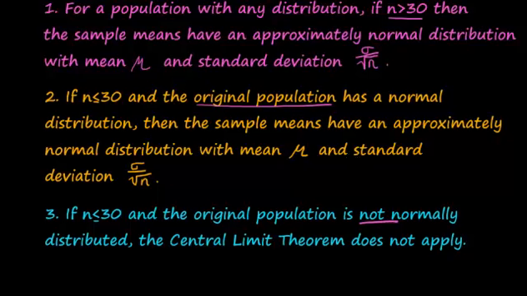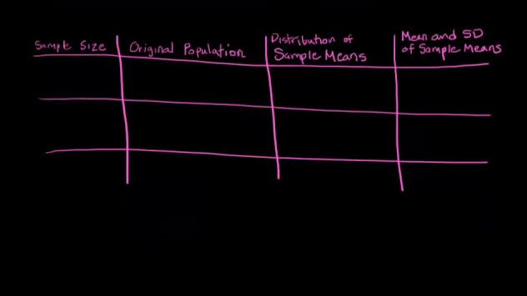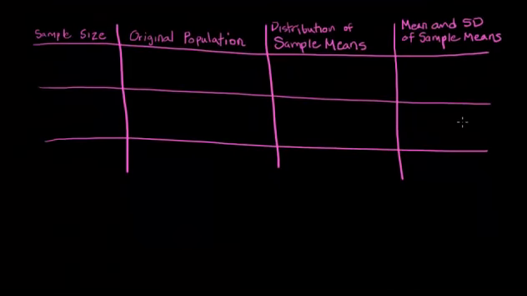Okay, so let's put all this information in a table. Sometimes that helps to see just the key points in a table. All right. So what we were just told now is if our sample size is large or greater than 30, and we have any distribution for our original population, then the distribution of sample means will be the normal distribution, or approximately normal, we'll just say normal.